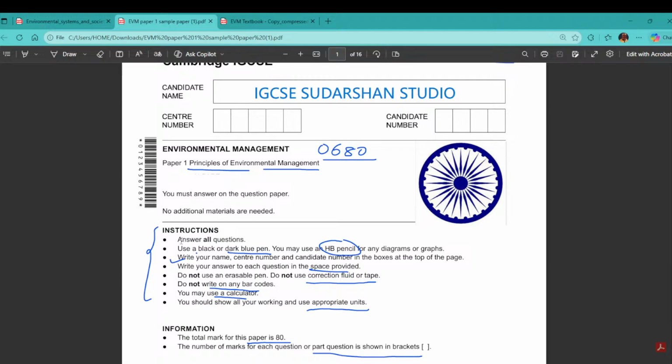The instructions you have to read very carefully: answer all the questions, use only a dark blue pen. My specific suggestion is a ballpoint pen, and Cello Gripper 0.5 is the best one, I think, because it also increases your writing speed. Next, wherever there is a graph or diagram, please use an HB pencil. Write your name, center number and candidate number very carefully on the top. Do not use any kind of whitener, and do not write anything on the left side barcode.